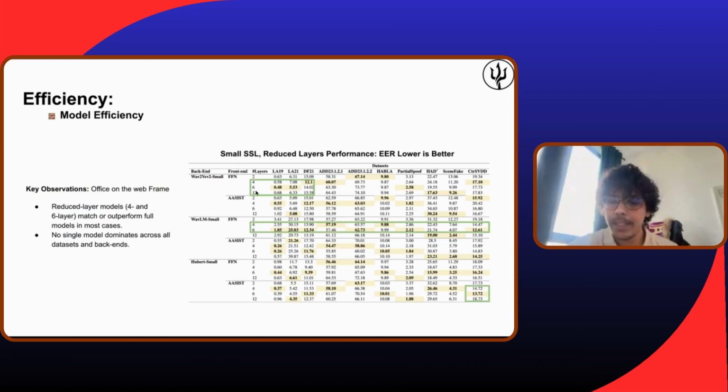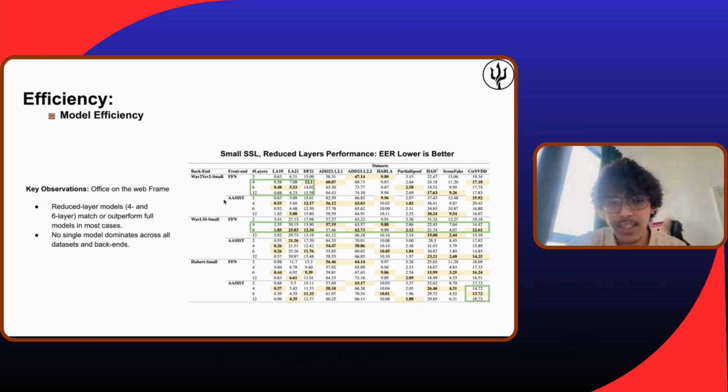Here we repeated the same experiment, and I will explain the table. Here we have the different backends that we tried, and here the different experts that we tried. And here the number of layers; remember, the layers are the reports. So here we limited to using only 2 reports, 4 reports, 6 reports, or the full reports. We've done the experiments across different data sets to see whether using lower reports is sufficient or not.